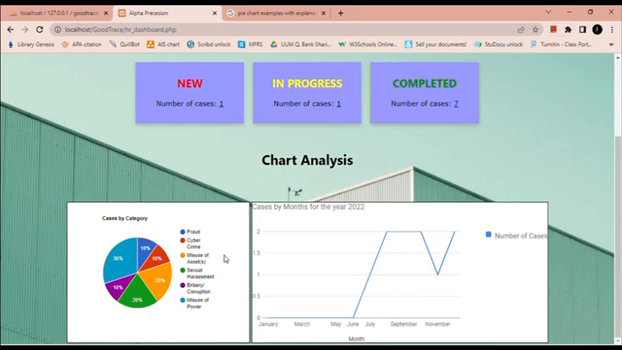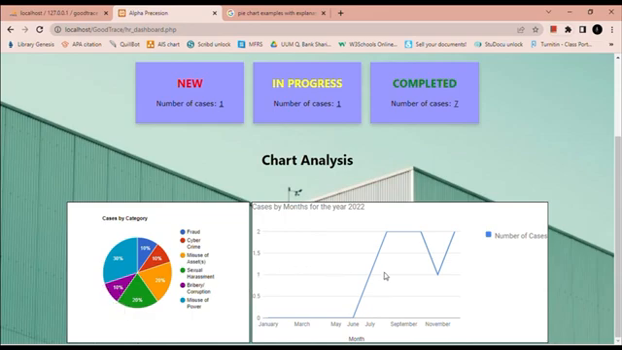As for the chart analysis, we provided two graphs for this company to analyze the case reports in this system. The first chart is a pie chart, which shows the cases by category. Each case category is counted as an overall number, regardless of month and year. We can see here that misuse of power is a very large majority, and the least cases are fraud, cybercrime, and also bribery or corruption, which have one case each.